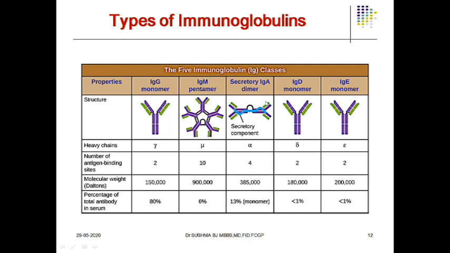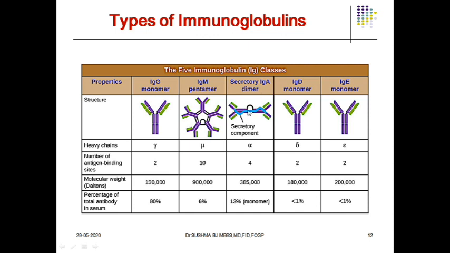Now coming to the IgA variety, it is a dimer. It is made up of 2 different subunits. You can see here one subunit, and this is another subunit. They are attached to each other with the help of a J component. This is called the J component, which helps in the attachment of these 2 monomers. Now there is something called the secretory component in IgA. This is very, very important.